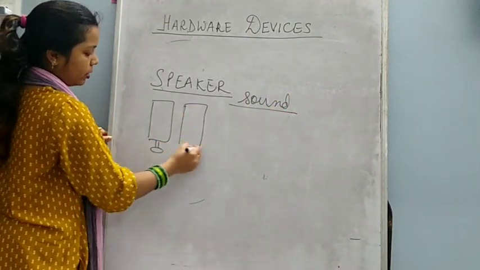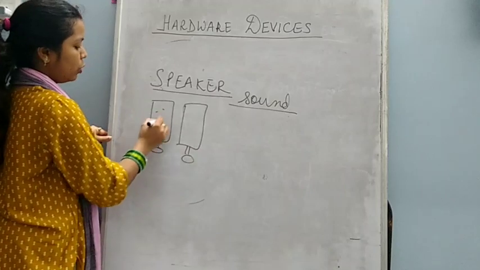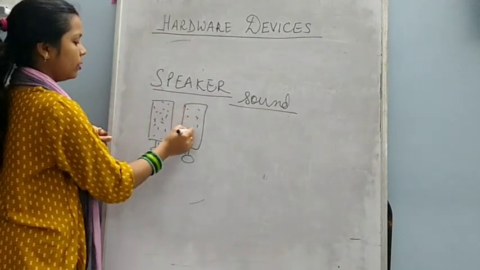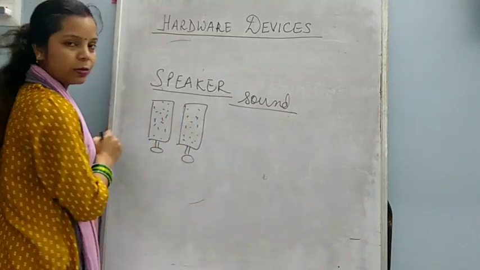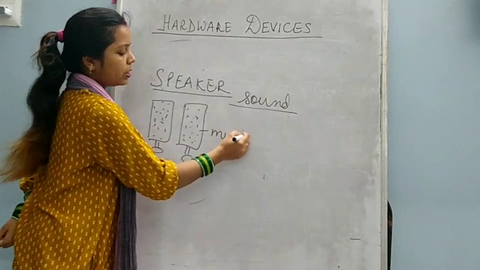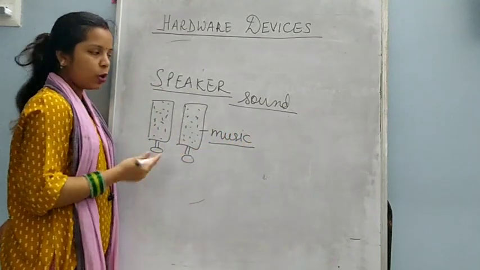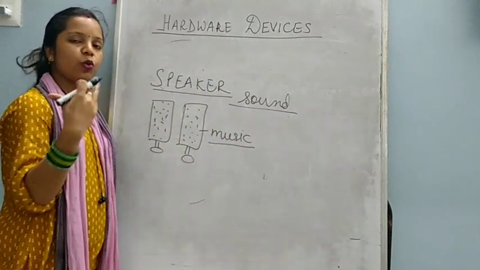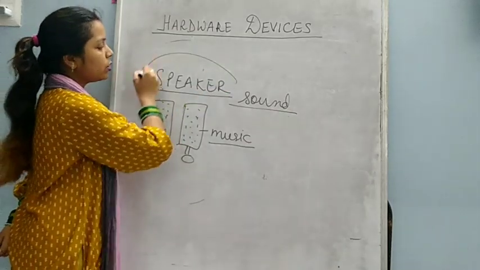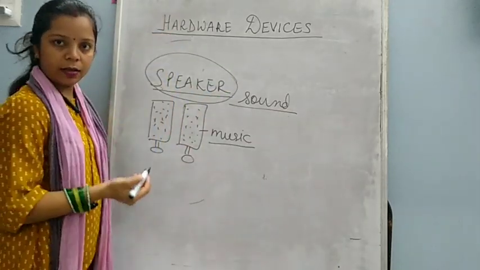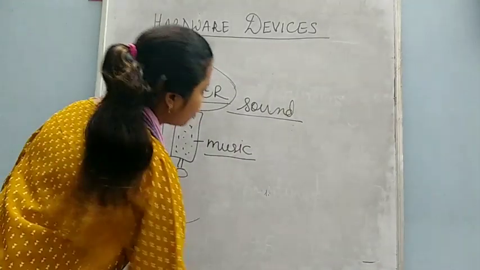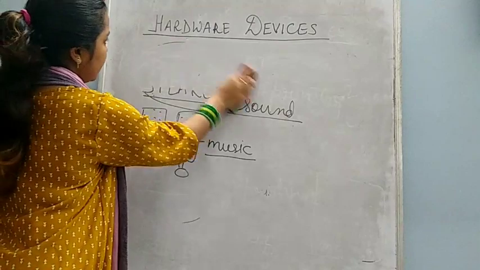You might have speakers in your home also, and you might be listening to songs and music with the speaker. What is the work of a speaker? A speaker is used for listening to music. If you want to listen to music or loud sound, for that we use a speaker. So this was all about a speaker.